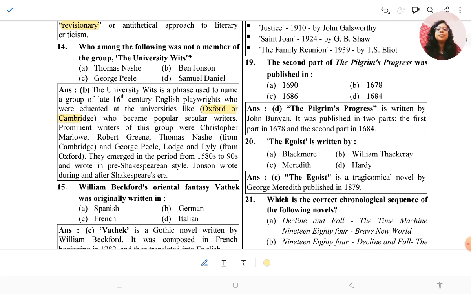So from this paragraph you can get some questions like who are the University Wits from Oxford and who are the University Wits from Cambridge. They became popular secular writers, and Shakespeare also followed their works.